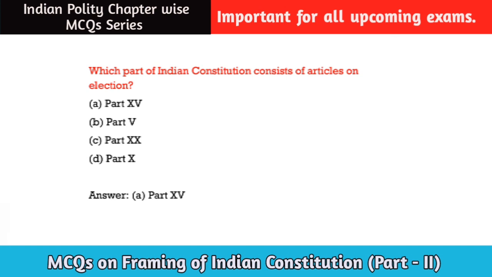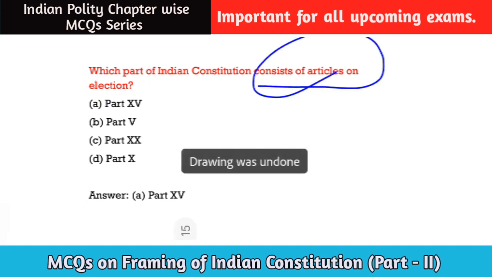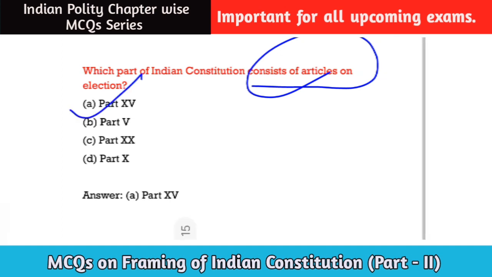Which part of the Indian Constitution consists of articles on election? Election takes place, so election is mentioned in which part? Part 15 of the Constitution tells us about the election in India, the election procedure in India. Okay, let us see the next question for today.